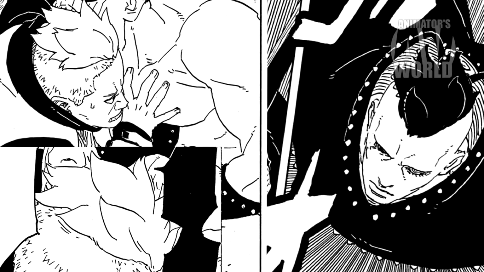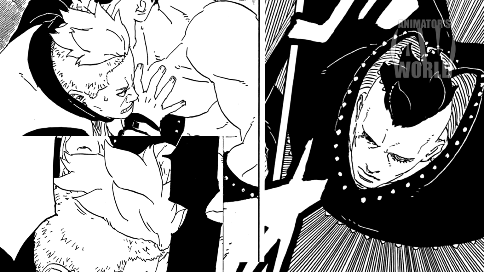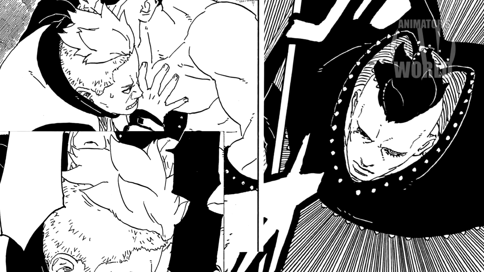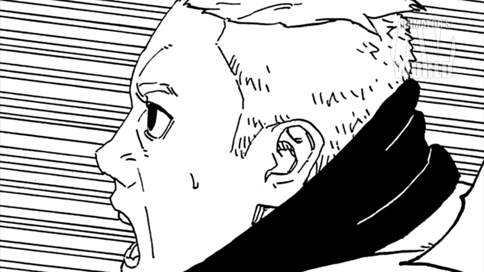This background character who saves Sarada. His hairstyle is identical to Jura's, shaved on the sides and left long on top. If you compare manga panels, their hairstyles match perfectly. Even their facial features are similar. But how is this character connected to Naruto?